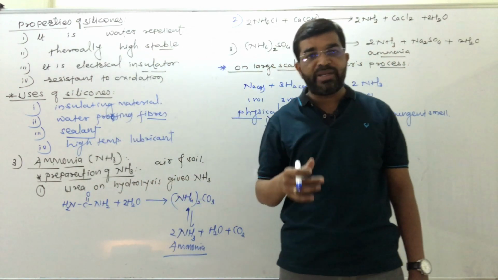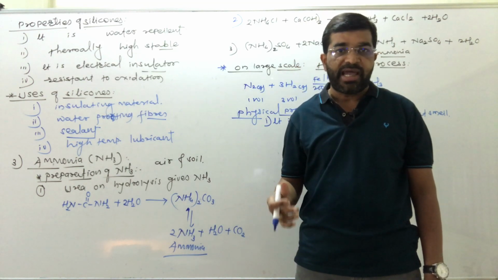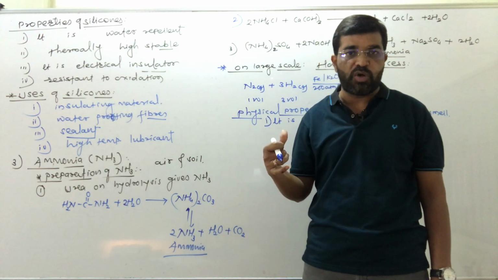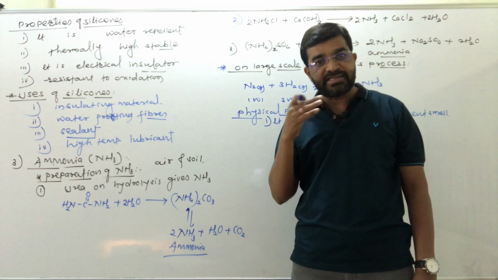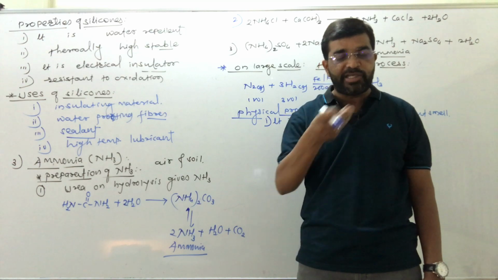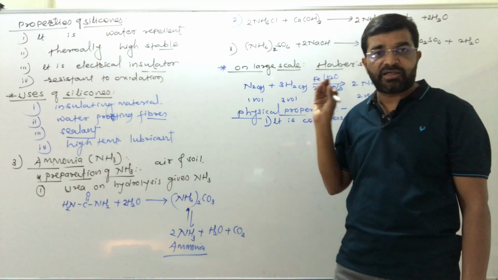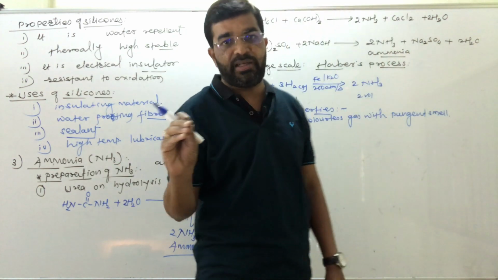It is also found in cattle sheds, as well as in public urinals. Ammonia gas is formed in cattle sheds and public urinals. So it is a colorless gas with a pungent smell.